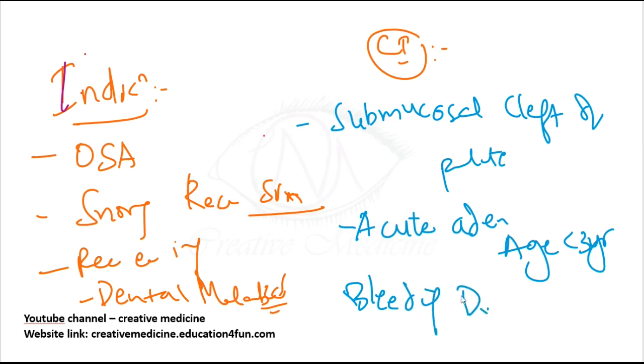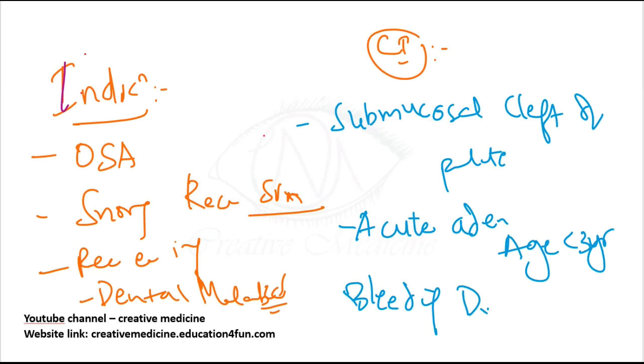What are the indications of adenoidectomy? Obstructive sleep apnea, recurrent ear infections, glue ear, recurrent sinusitis, dental malocclusion and snoring. What are the contraindications? Submucous cleft of the palate, acute adenoiditis, and bleeding disorders.